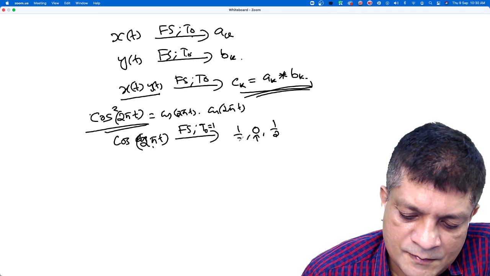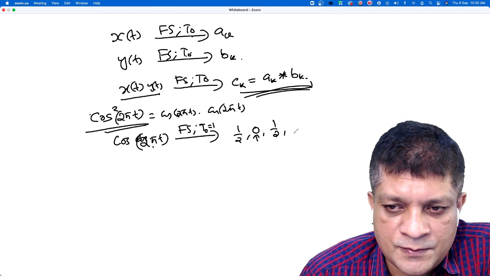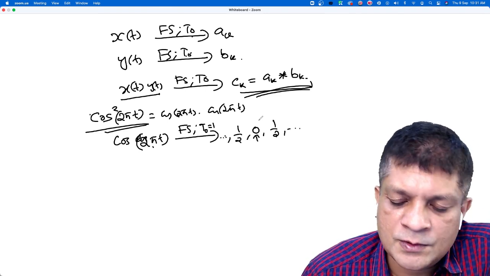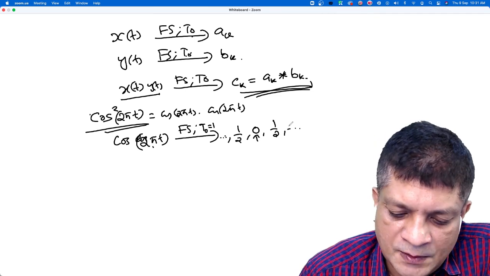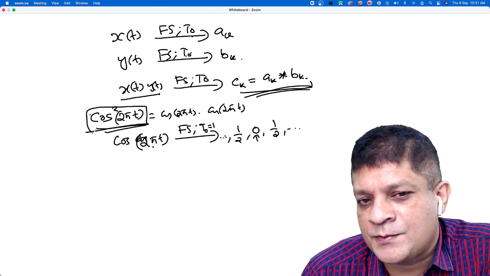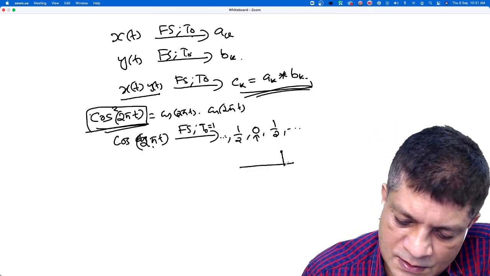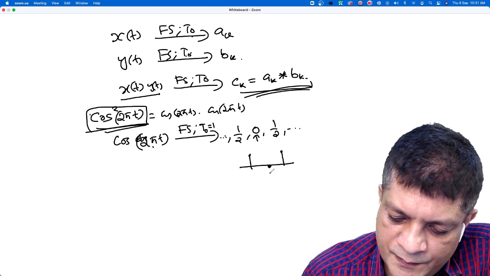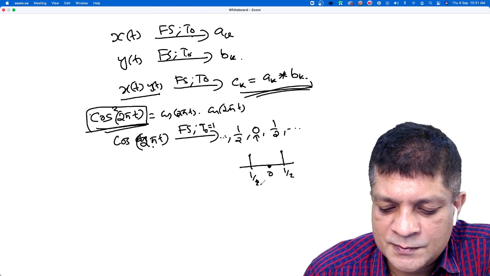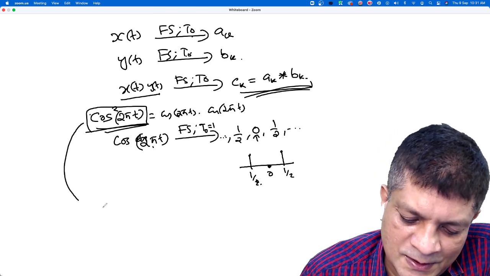What are the Fourier series coefficients? 0, half, half. You should always remember this for sine and cosine signals. So only two non-zero coefficients. Now tell me what are the Fourier series coefficients of cos square 2 pi t? If we sketch it as a signal, this is 0, 1 by 2, 1 by 2. Now what is cos square 2 pi t?